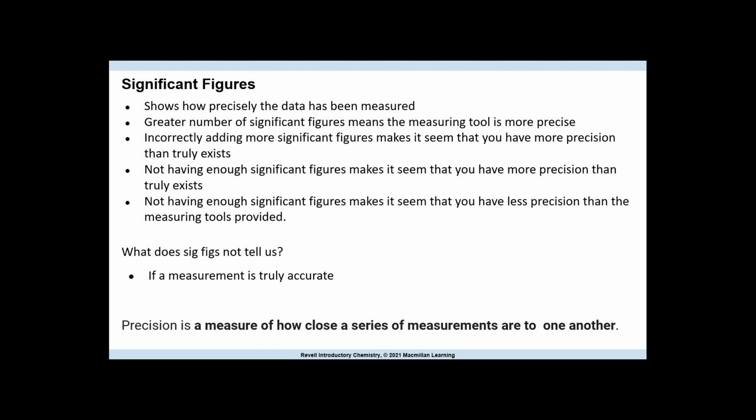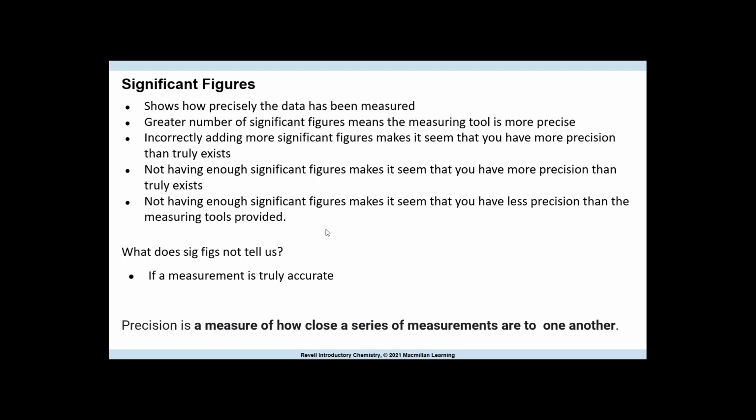Not having enough significant figures makes it seem like you have less precision than the measuring tools provided. So it's worse in one way and it's worse in the other. You have to follow the rules.